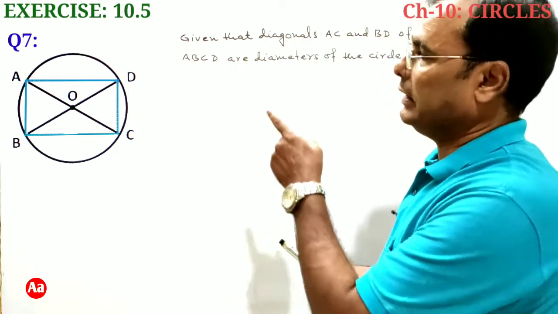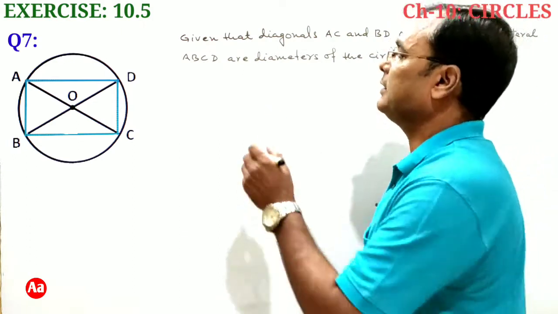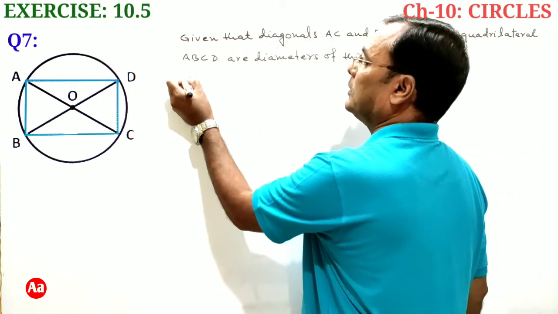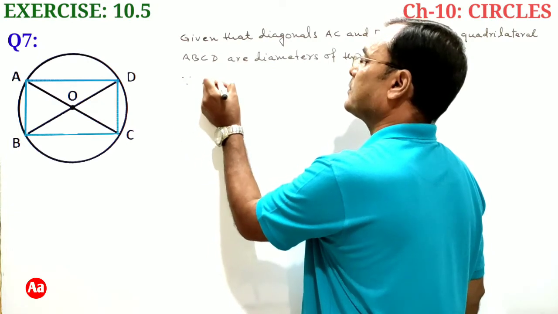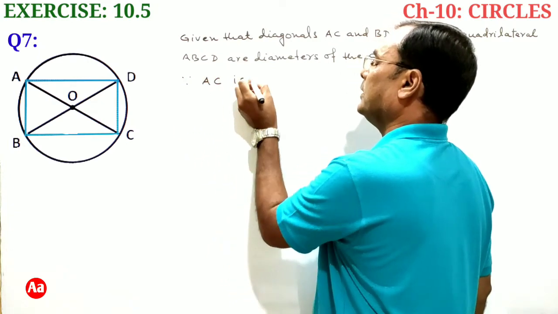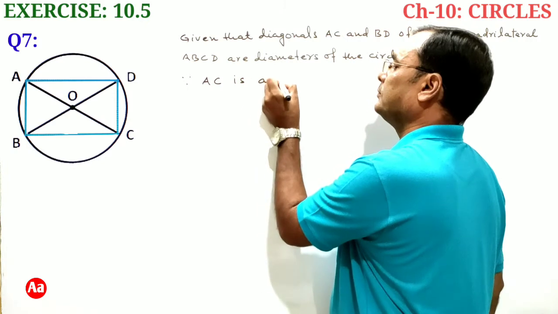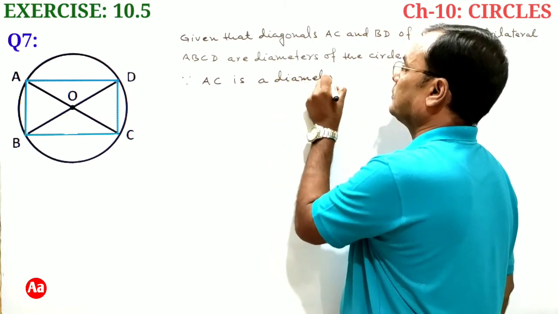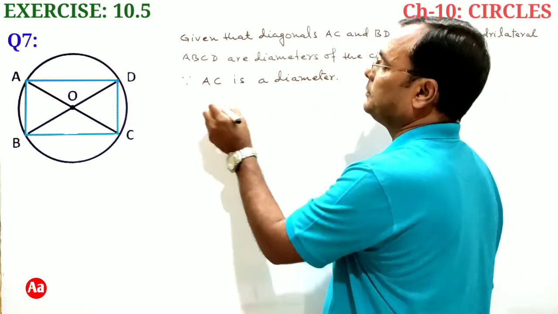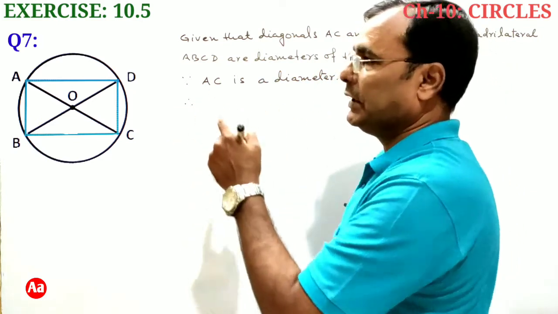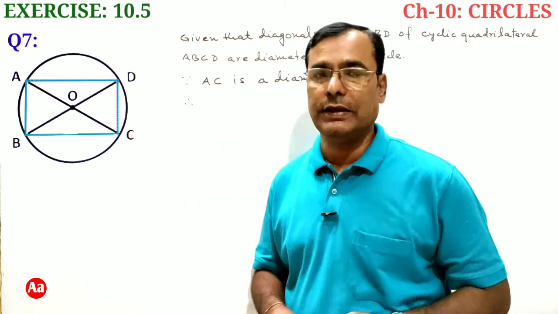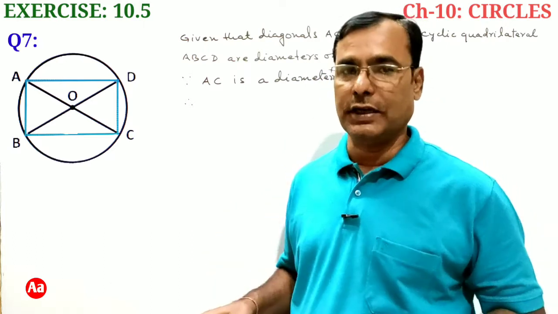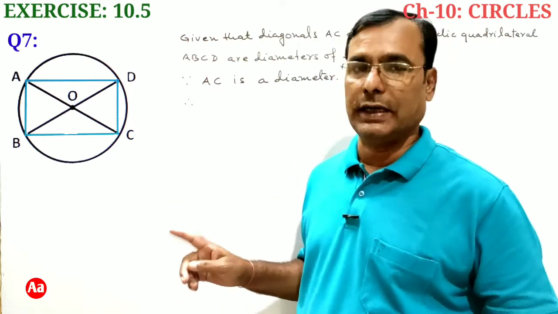Since diagonal AC is diameter, it is given, since AC is a diameter, therefore angle ABC is an angle in a semicircle, and so it will be a right angle.